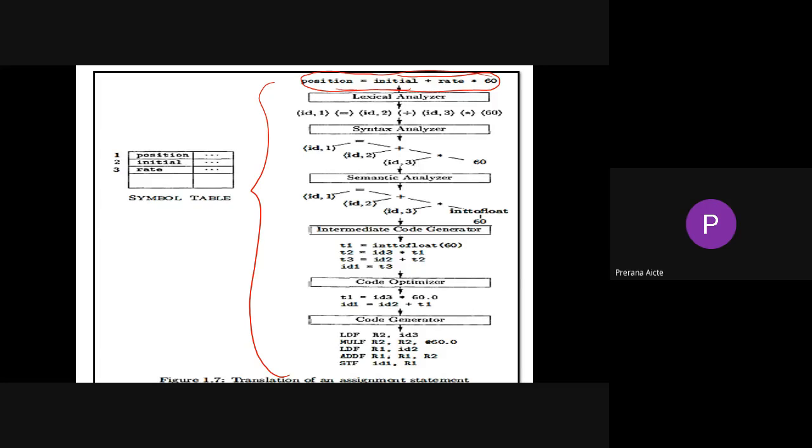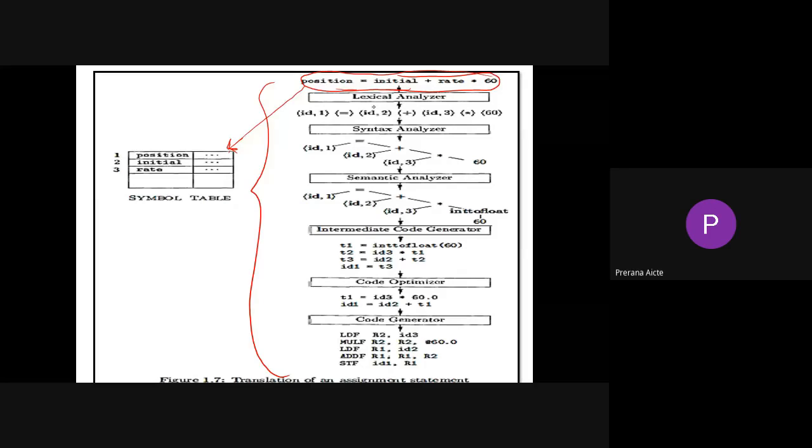All those things are readily available in a symbol table. I said that a symbol table is a data structure that stores all the information about your source program. See, position is a variable, and 60 is a constant. Right? 60 is a constant.